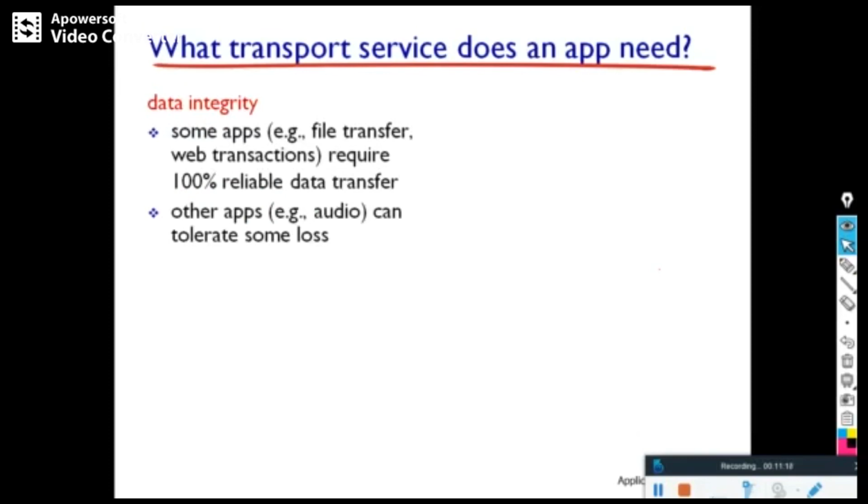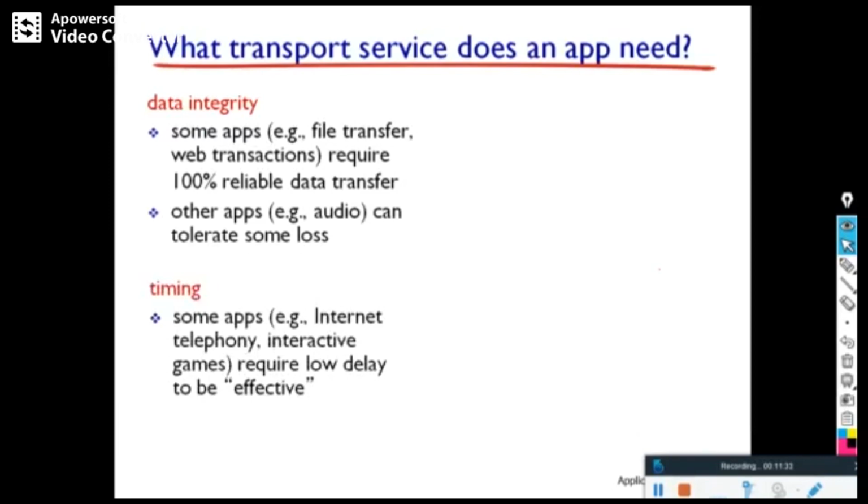Then what does the application layer actually need from the transport layer? The application layer needs data integrity, that is, reliable data. Then timing, because some applications are time sensitive; they require low delay to be effective. Some applications are loss tolerant.